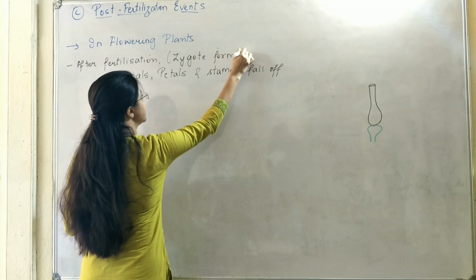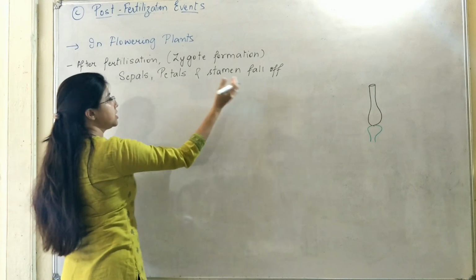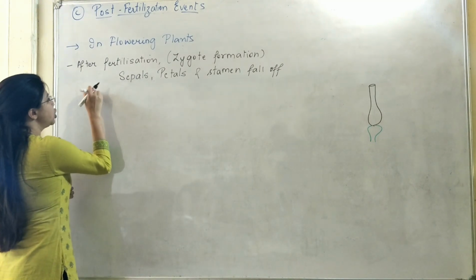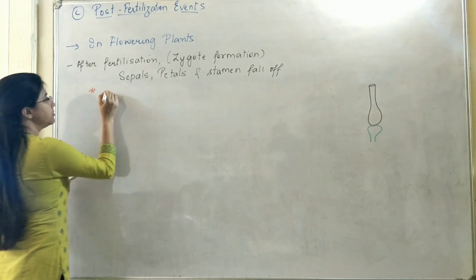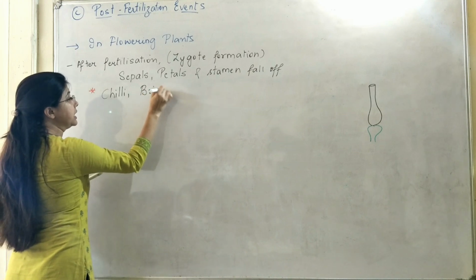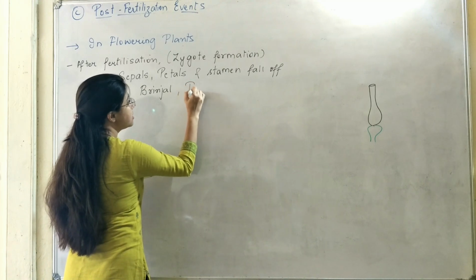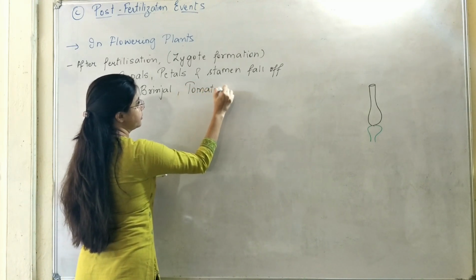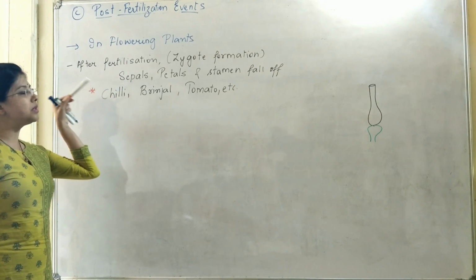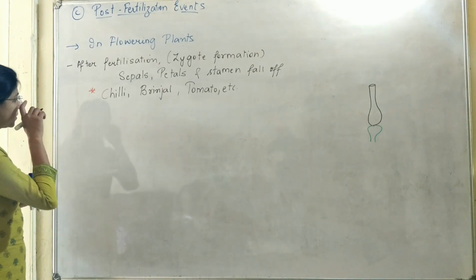Not immediately after fertilization, but after the zygote formation has been completed, the sepals, petals and the stamen will fall off. Again, there are certain plants in which you will find exceptions, like chili, brinjal, and tomato, in which you can clearly see that the sepal still remains attached to the fruit after the formation of the zygote.